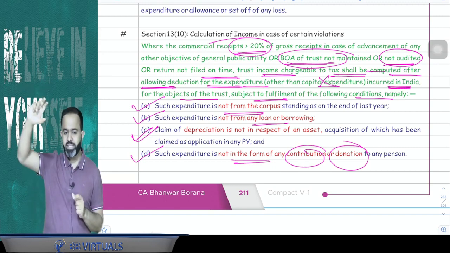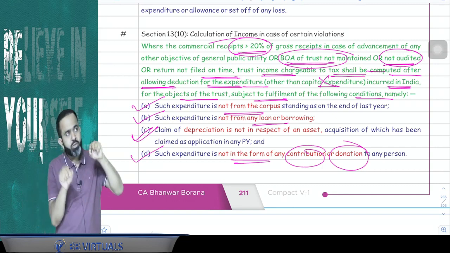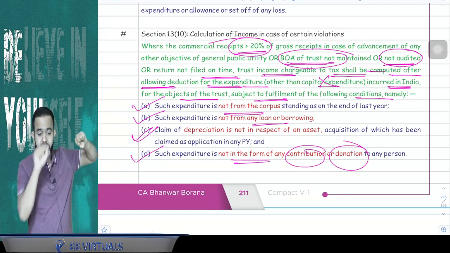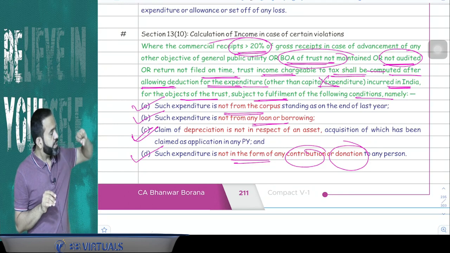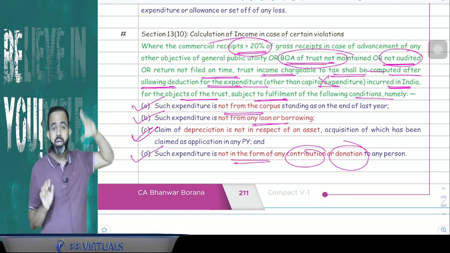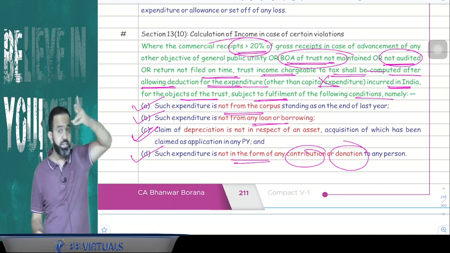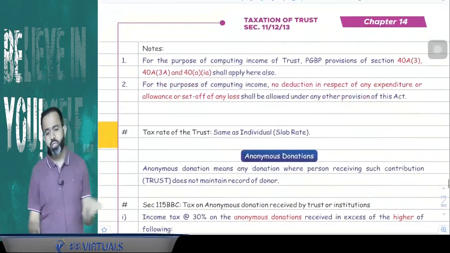First take all the income minus only revenue expenditure incurred in India. But, guys, if that revenue expenditure is incurred out of corpus, then that will not be allowed. Or if it is incurred out of borrowed money, then it will not be allowed. If it is a donation to any other person, then it will not be allowed. Or if any asset's actual cost is already claimed as application in an earlier year, then depreciation will not be allowed for the computation of income.